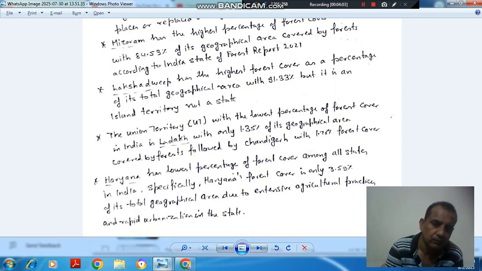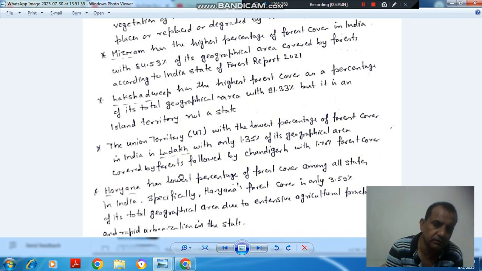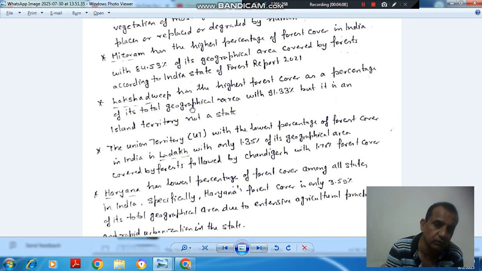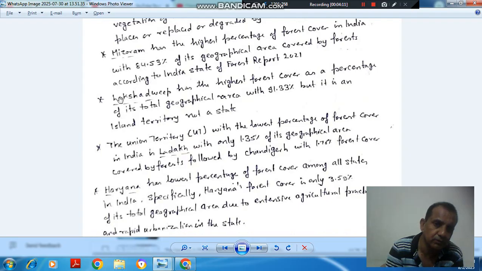Okay. So this is the important point about the forest. Mizoram has the highest forest cover among states. Lakshadweep has the highest forest cover among UTs. Ladakh has the lowest forest cover among UTs, and Haryana has the lowest forest cover among states. So these are the important points.